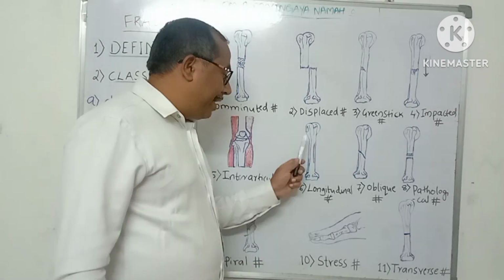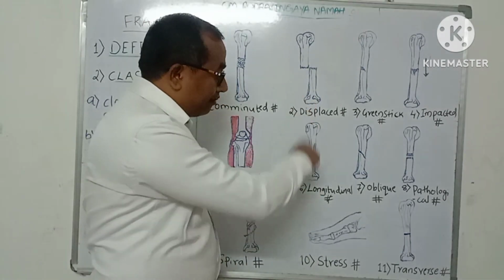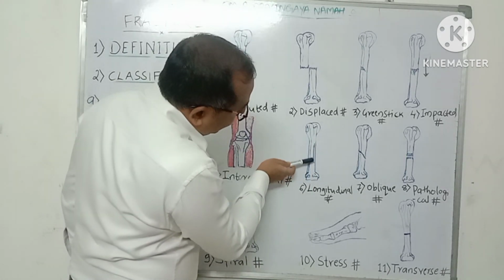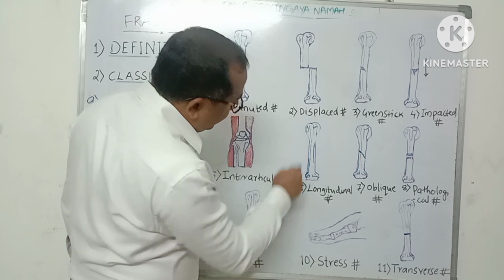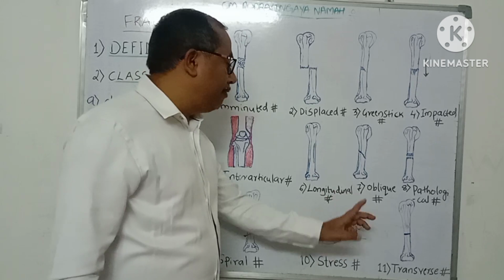Next is longitudinal fracture. It is again an incomplete fracture in which the line of fracture runs along the longitudinal axis of the bone. Here you can see the fracture. So the line of fracture runs along the longitudinal axis of the bone. That is known as a longitudinal fracture.